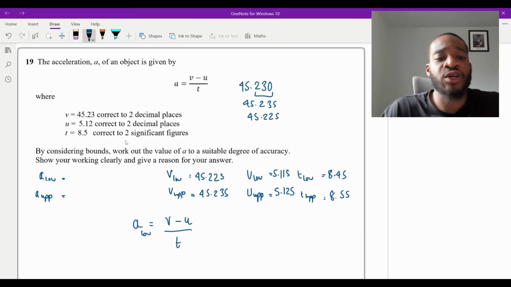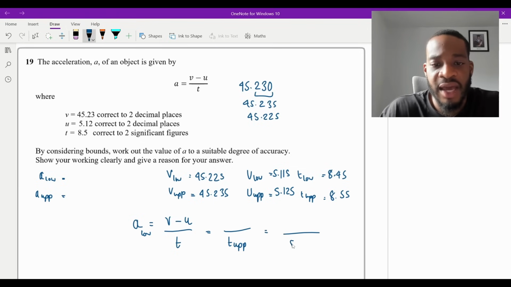How do you make a fraction as small as possible? You'd want the denominator to be as big as possible, because the bigger the number you divide by, the smaller the number becomes. So for sure, absolutely, the denominator has to be T upper, which we know is going to be 8.55.